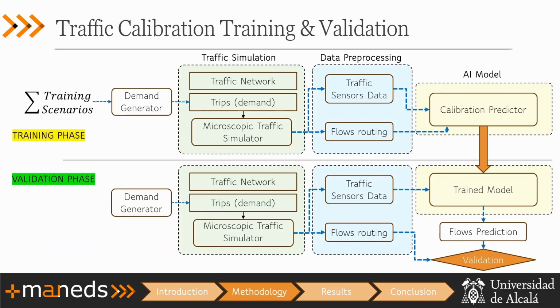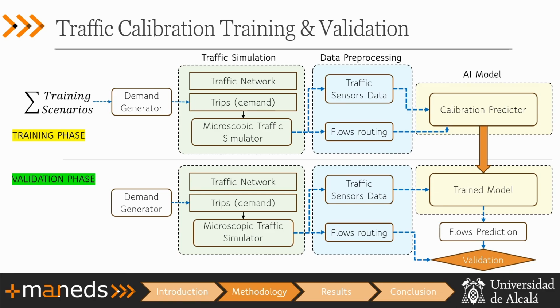So this is our methodology. It's a typical AI methodology, so it has two phases, the training phase and the validation phase. In case some of you are wondering, this green block is SUMO, our microscopic traffic simulator. During this research, we focus mainly on the demand generator and the calibration predictor.